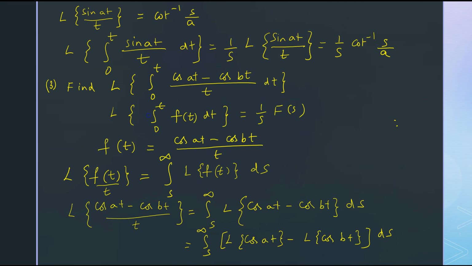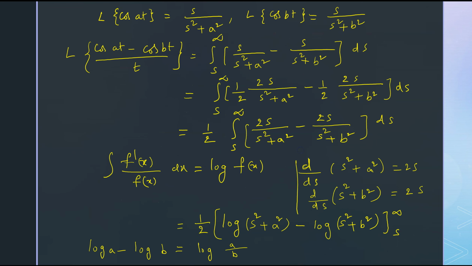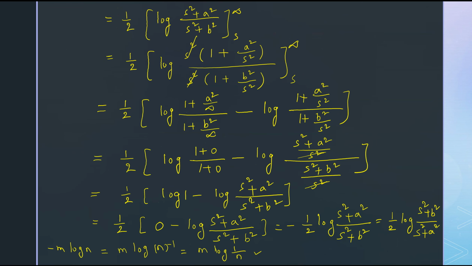But here we have to find the Laplace transform of the integral 0 to t of cos at minus cos bt upon t. So to get the Laplace transform of the integral 0 to t cos at minus cos bt upon t dt, we have to multiply this result by 1 by s.